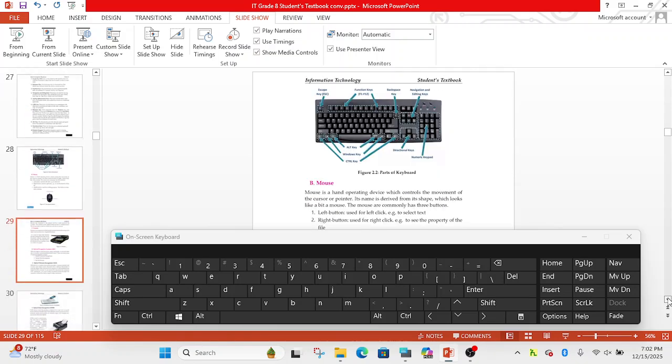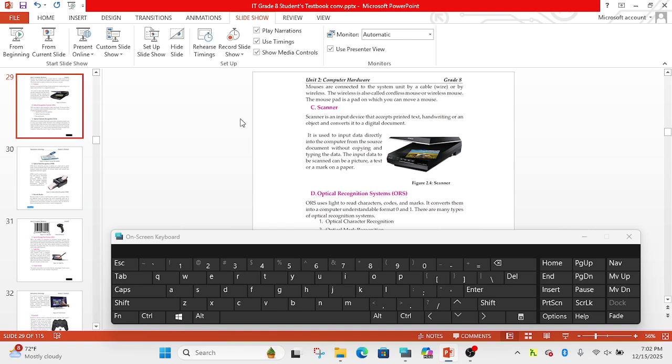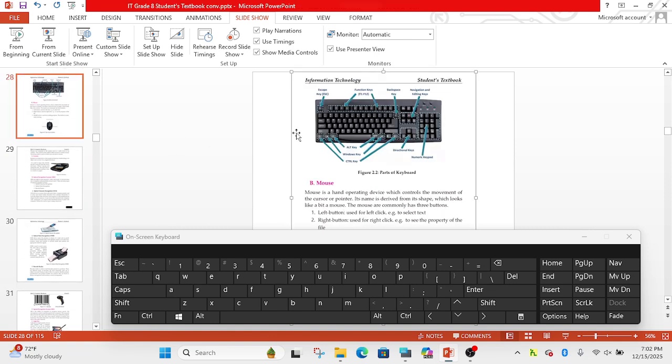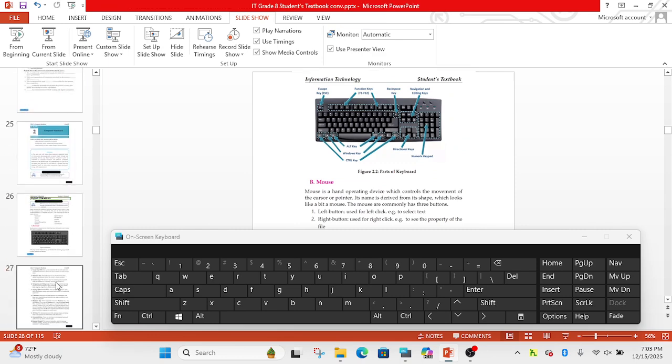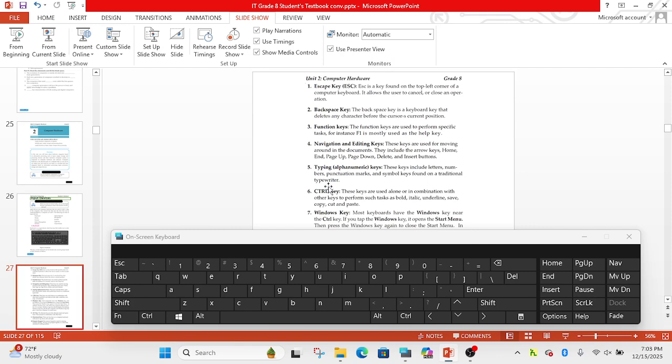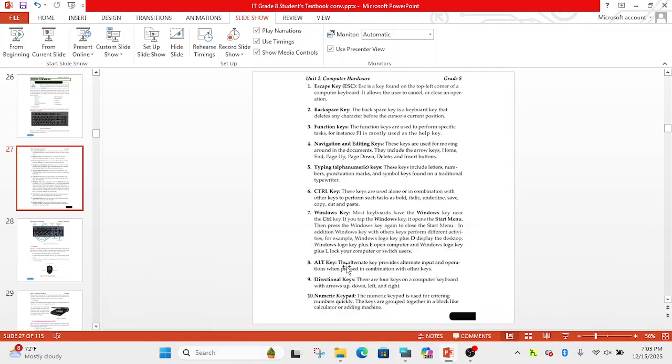Window key on the keyboard. Here is the window key. It helps you to display the start menu. The start menu is displayed using the window key. For instance, Window plus D displays the desktop.